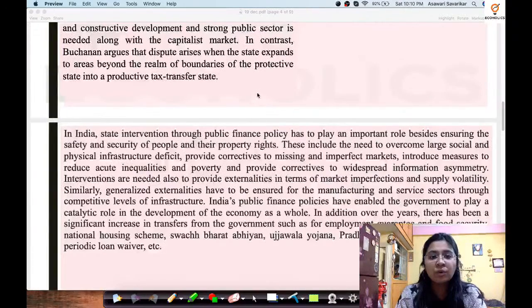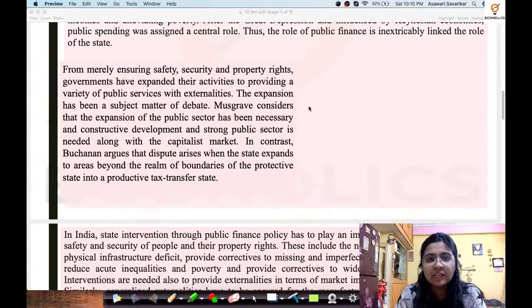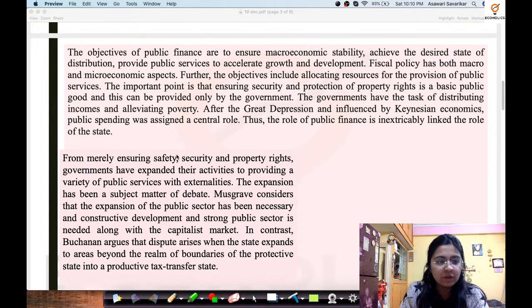So the first statement, the expansion of public sector has been necessary. Now this statement has been given somewhere over here. The expansion has been over here. Now Musgrave considers that the expansion has been a necessary constructive development.